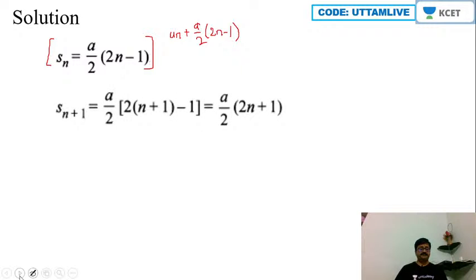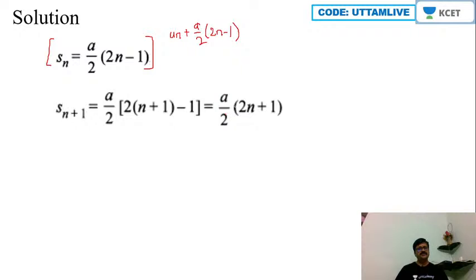So then Sn plus 1 in this case is equal to a by 2 into bracket 2 into n plus 1 minus 1. Okay, so obviously here n equals n plus 1, no? Time is equal to n plus 1 here. So hence 2 into n plus 1 minus 1. So hence we will get again this as what?